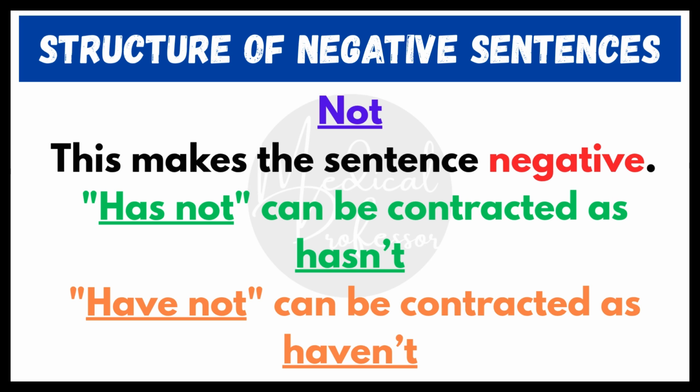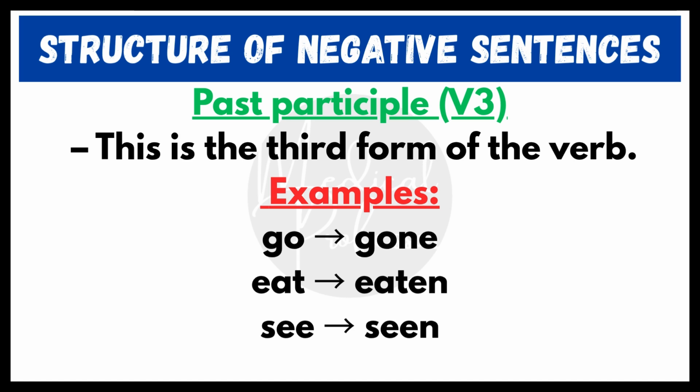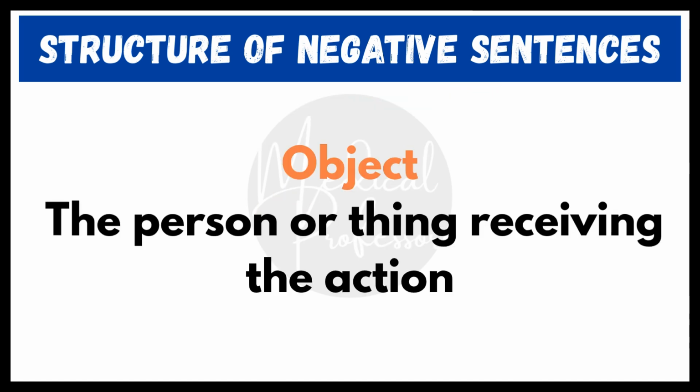Not. This makes the sentence negative. Has not can be contracted as hasn't, and have not can be contracted as haven't. Past participle, third form of the verb. For example, go, gone, eat, eaten, see, seen, write, written, play, played. Object, the person or thing receiving the action.